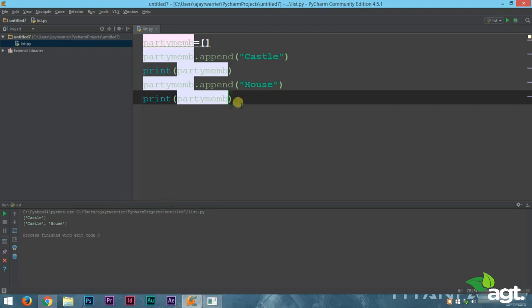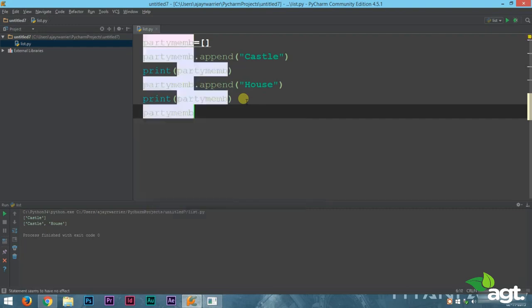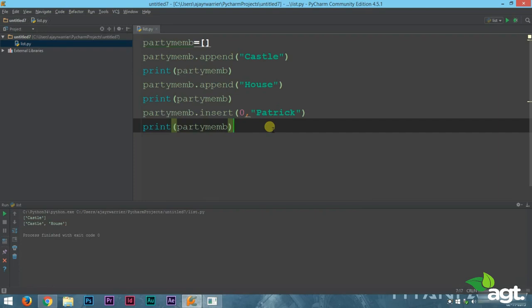Now the next function we are going to learn is insert. So I'll show you how that works. Using insert is a little bit different from append. What insert does is that we can also specify the index at which we would like to add the element. Now when we use append, it is added to the right side. We cannot specify the location at which we want to enter our element. Insert allows us to specify the index and also our element. Let's run this.